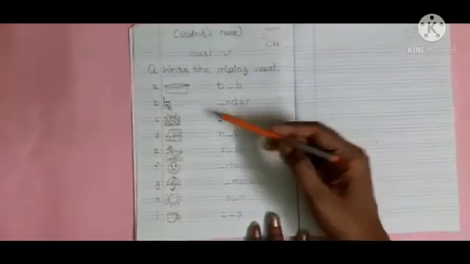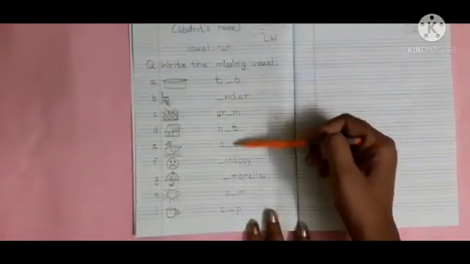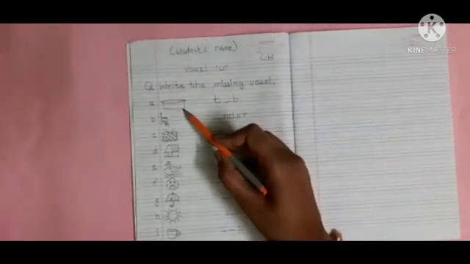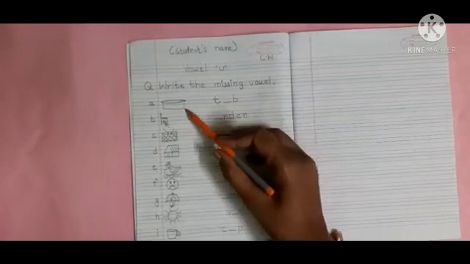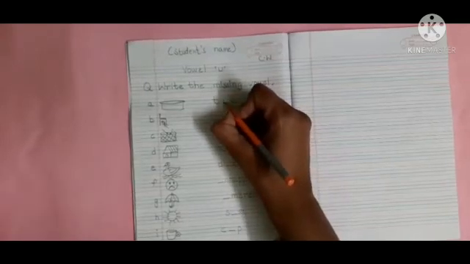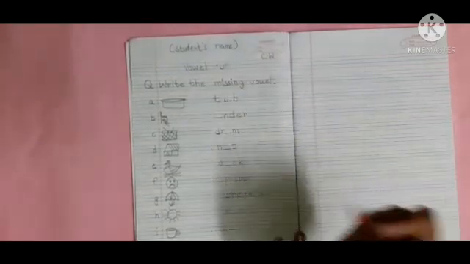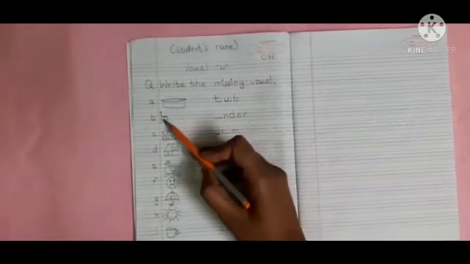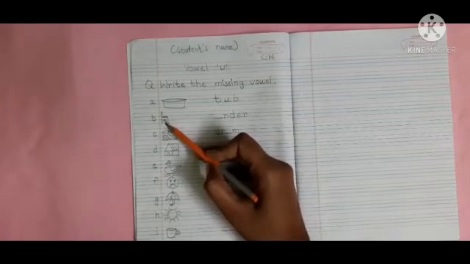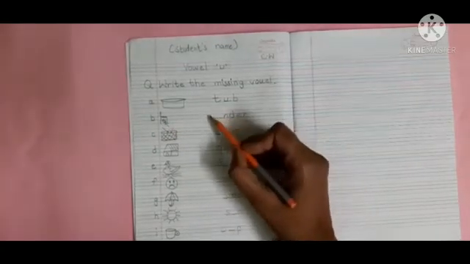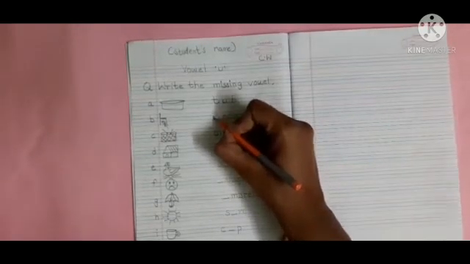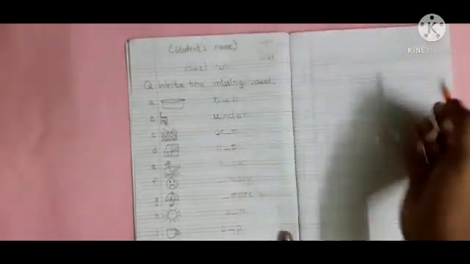Okay. So here we have to identify the pictures, and after that we have to write the missing vowels. So first picture is of tub. So when we are taking its name, which sound is coming in the middle? Tub, a sound, and a sound stands for U. So write here small u like this. Next, here you can see it is a chair and the ball is under this chair. Okay, so the word is under. Which sound is coming first? Under, a sound. Okay, and a sound stands for U vowel. So write here U like this.